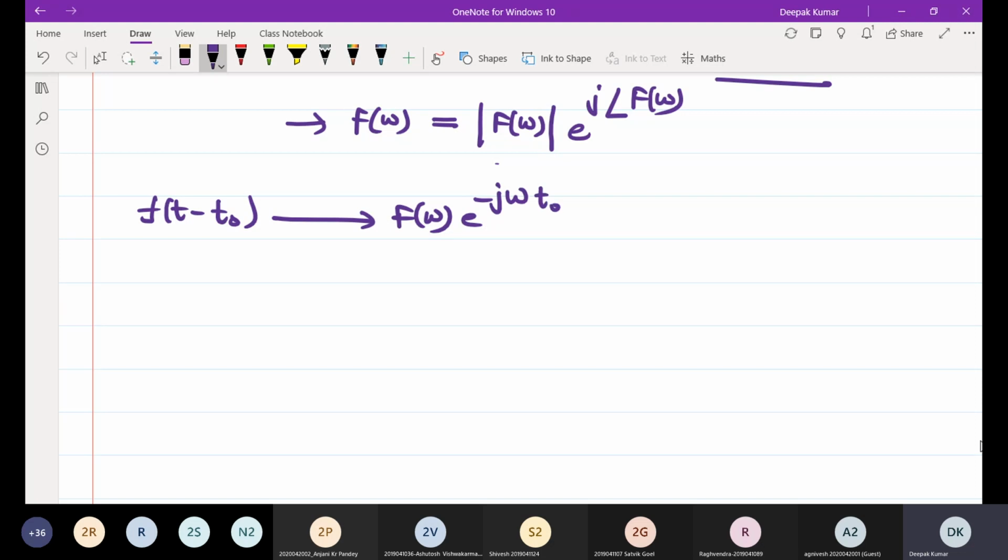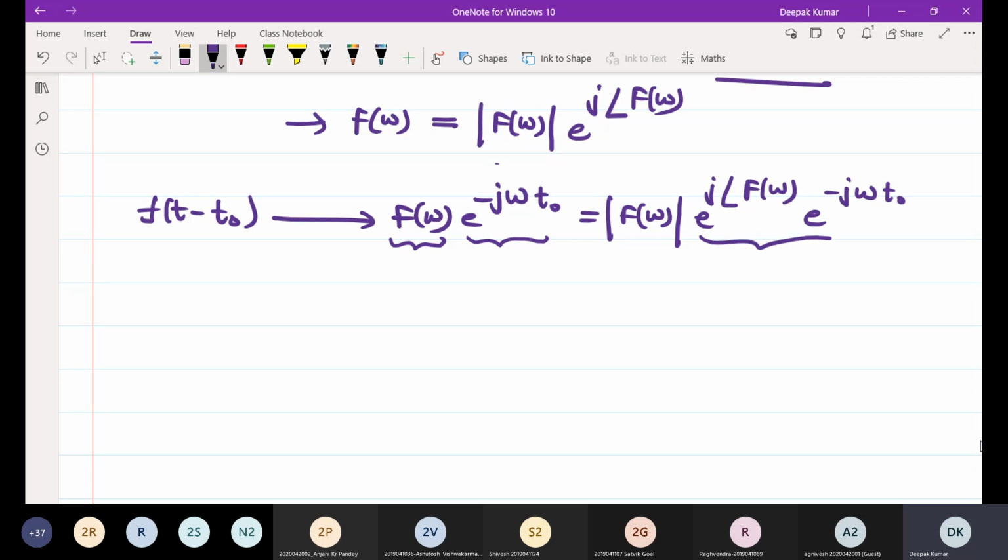See here, this F of omega has a magnitude as well as a phase, which is multiplied with another phase. So if you express this separately in the form of magnitude and phase, you will see the magnitude spectrum will not change when you shift in time. It will only alter the phase spectrum.